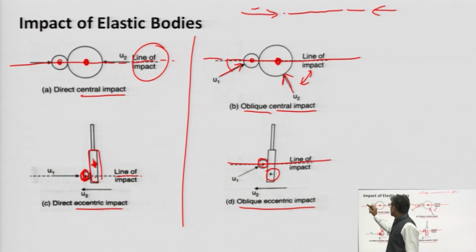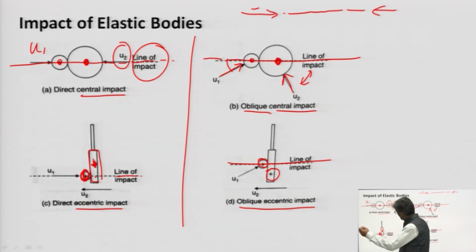If this small body is coming with u1 velocity, and the other is coming with u2 velocity, then when they impact each other, two types of things happen. First, they affect each other, which means there is deformation.